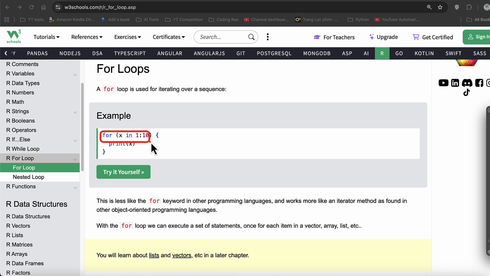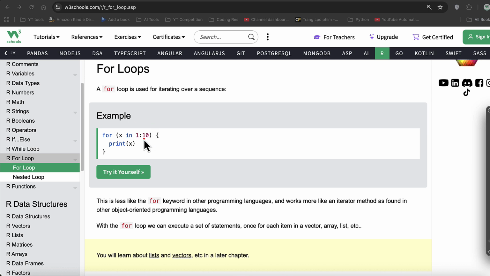What's happening here is that the for loop, or for in loop specifically, is quite powerful. It does multiple tasks using this simple single line of code. First, it specifies the range using 1 colon 10. Second, using the in keyword, it reads the first element from this range, and assigns it to the variable x. So these three things are happening: the range is being specified, the first character is read using the in keyword, and it is assigned to the x variable. Then we print that x variable, hence it prints 1.